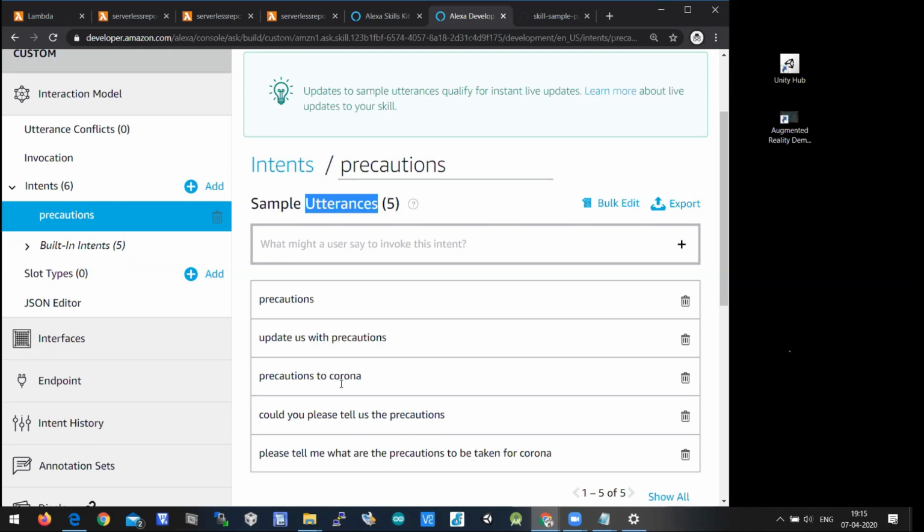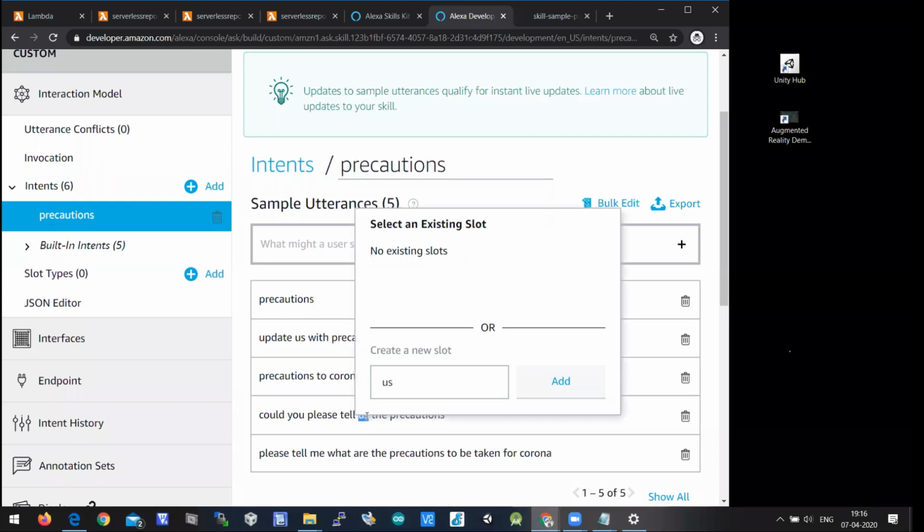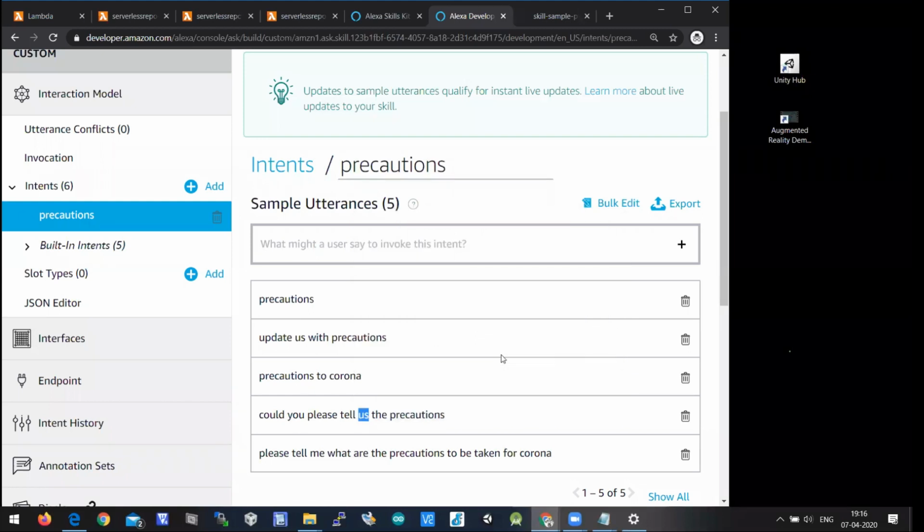If you have more utterances, then there is a greater possibility of getting the intent. So every intent should have possible questions here. All these possible questions are different, but the answer will be the same, because though you ask this question or that question, the answer will be the same, right? Questions are different, but the answer is the same, which is related to precaution.